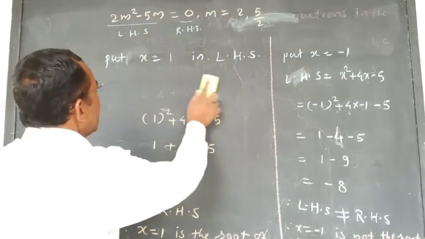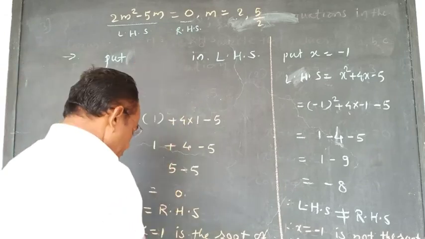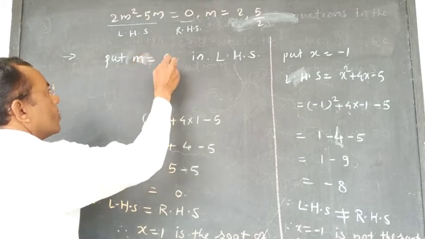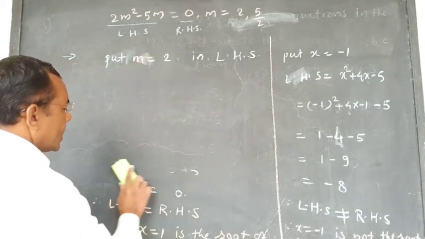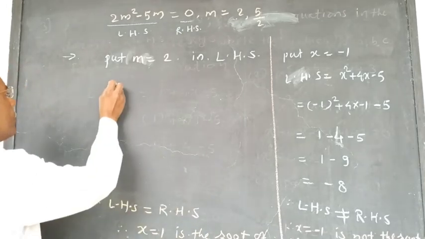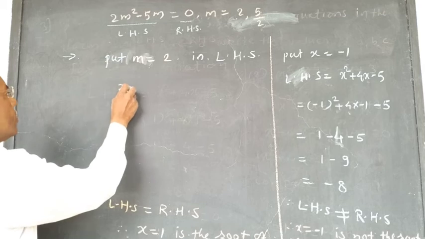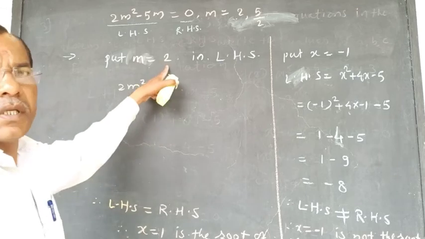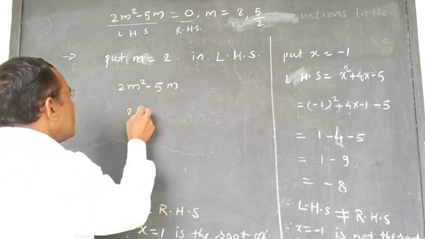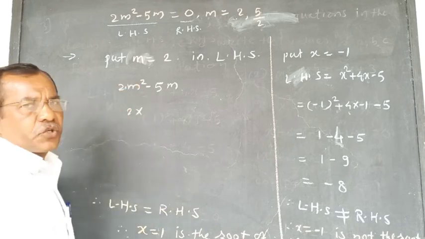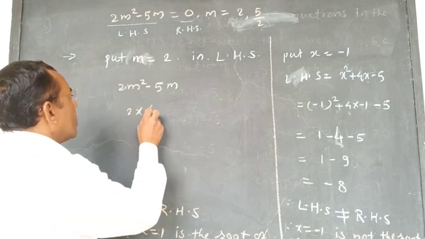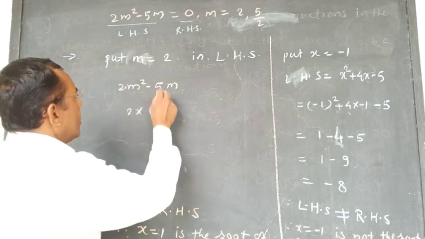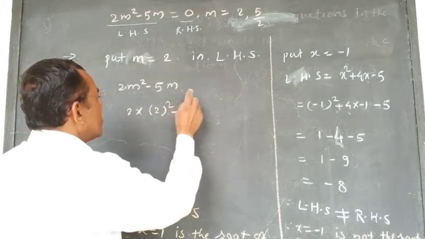Okay. Right here we will put m is equal to 2 in the LHS. Now we will write here LHS is 2m square minus 5m. It is LHS. And what is the value of m? m is equal to 2. Okay. 2 into, see here is a sign of multiplication, 2 into 2 square, the value of m is 2. And here m square, that is 2 square, minus 5 into m.